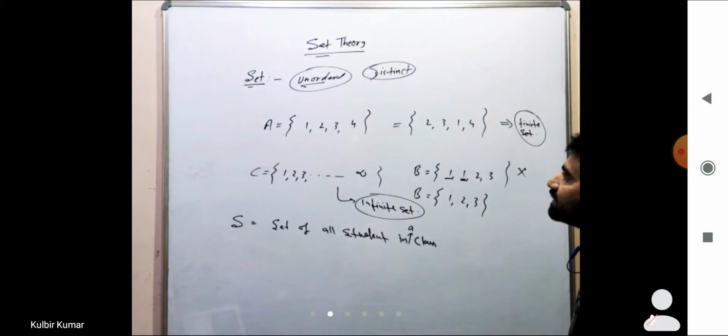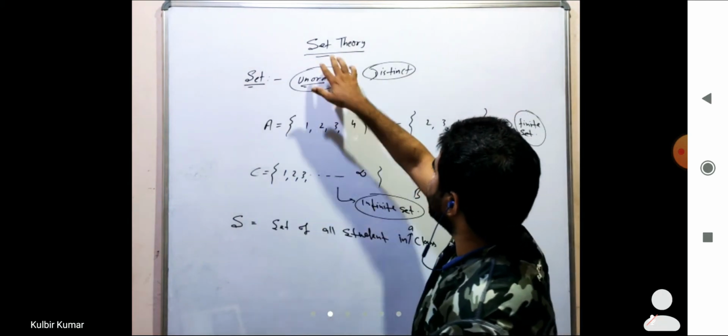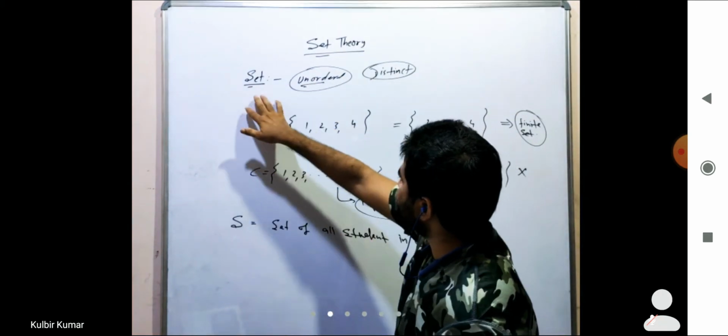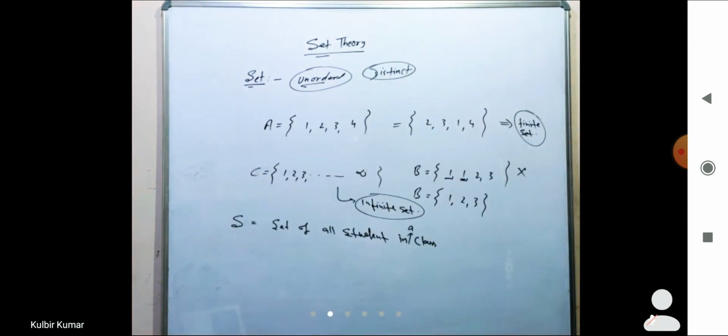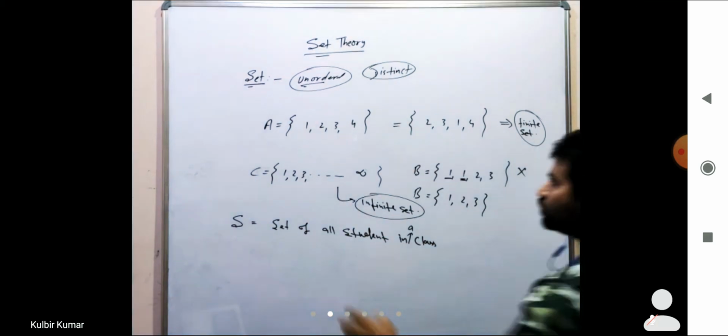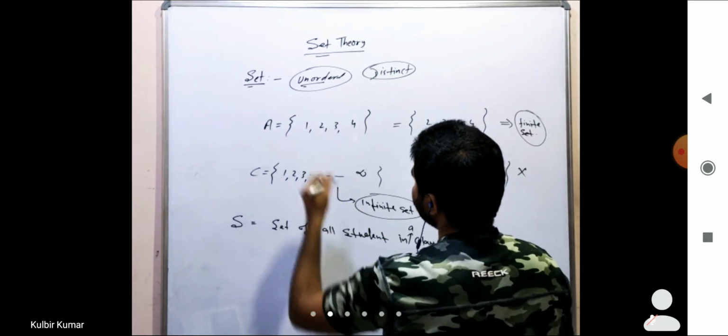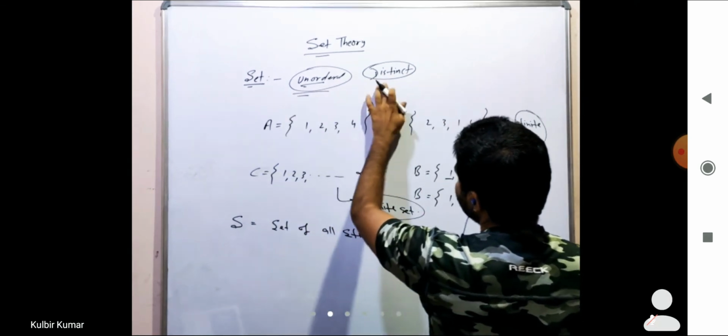So we are discussing set theory, and in set theory, firstly we'll see the definition of a set. A set is a collection of well-defined, unordered, distinct elements, right? So these are two words to note in a set: one is unordered and another one is distinct.